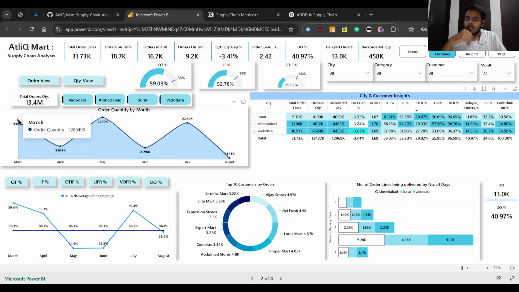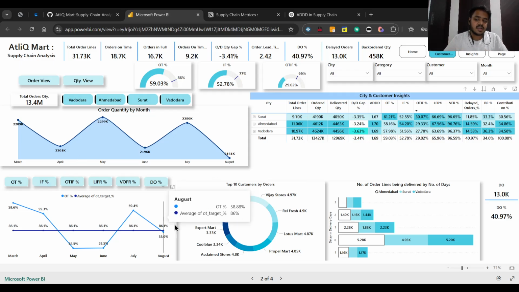In months like March, May, and July, the order quantities are very high, whereas in months like April, June, and August, the quantities are very low, and they're also decreasing month on month, right? They are making lower highs and lower lows. So it's a downward trajectory going on through the supply chain over the 6 months time period that we have given.